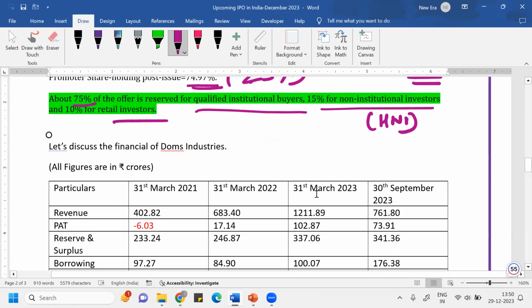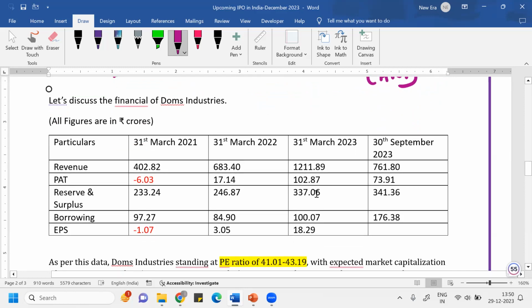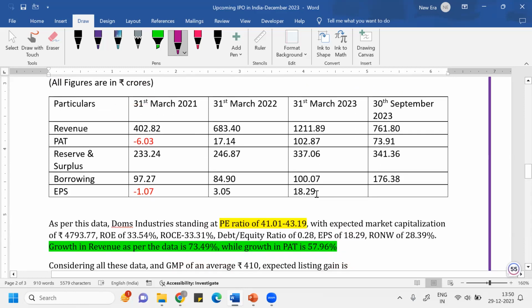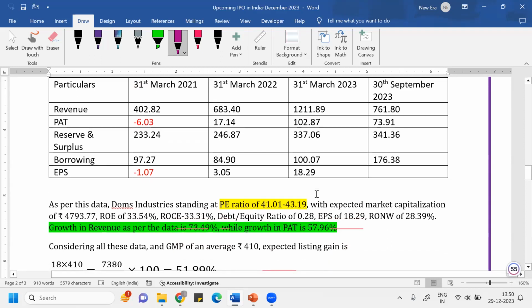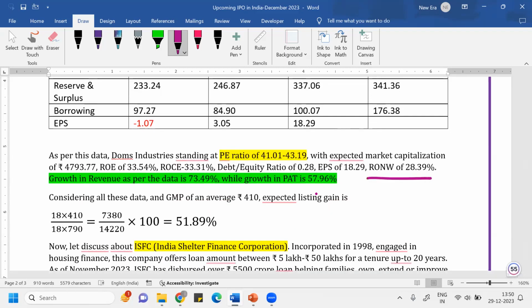If you want to know about this company, imagine you are referring to this information before the IPO: you can see their cost sheet, the P&L account, the EPS and other ratios like return on net worth, return on capital employed, return on equity.